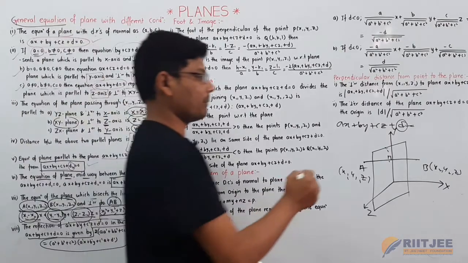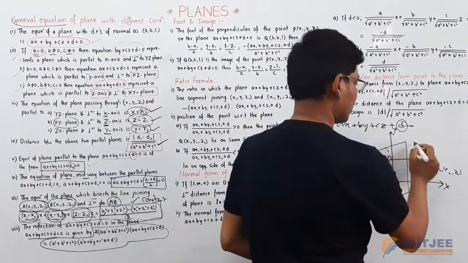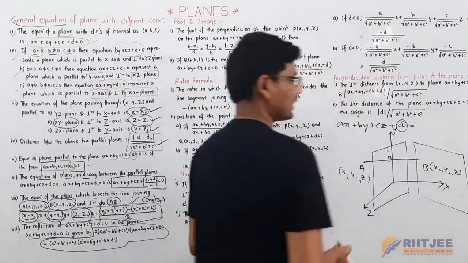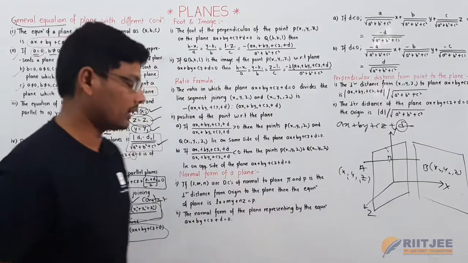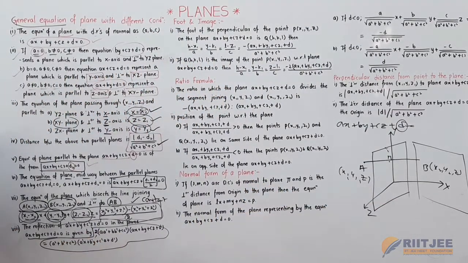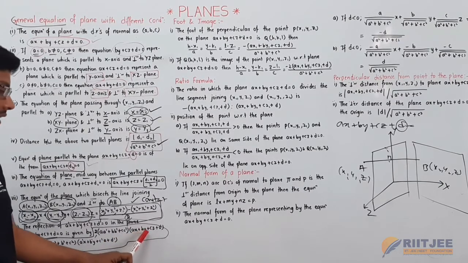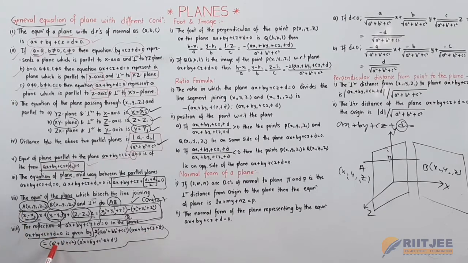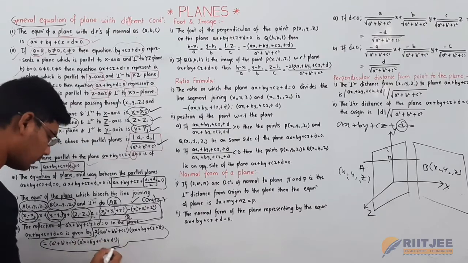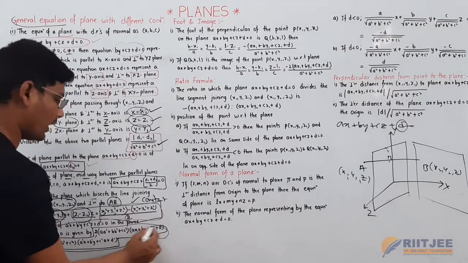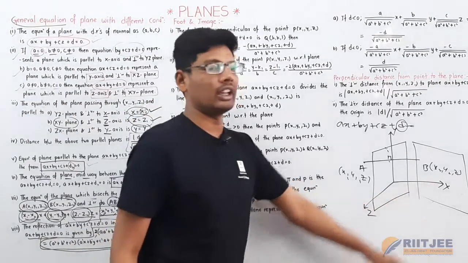This is the reflection. The reflection will become like this. This is the reflection for this plane here. So the reflection property for this one is 2 into a a dash plus b b dash plus c c dash into ax plus by plus cz plus d into a square plus b square plus c square is equal to a dash x plus b dash y plus c dash z plus d dash here. Here you have to remember this complete expression to find the reflection plane equation here.